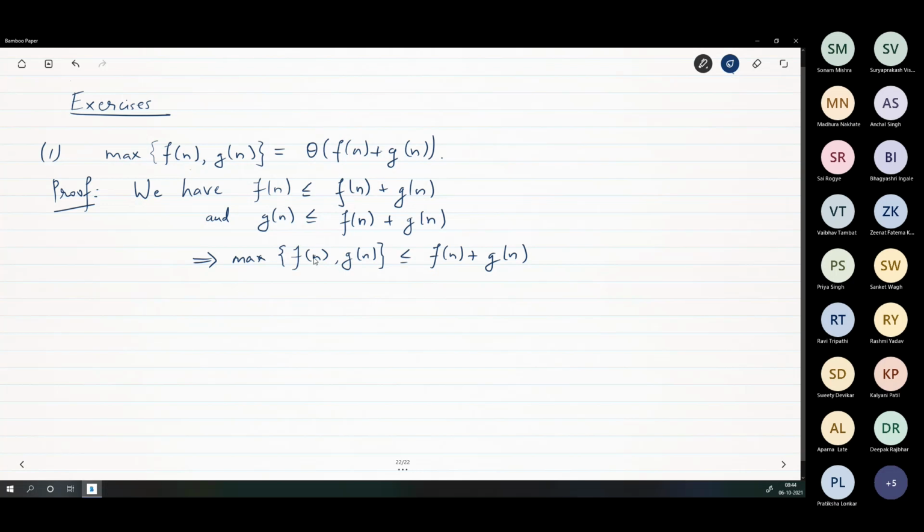Is this step clear? I'll write every step and then ask whether it is clear or not. If it's not clear, you have to stop me. Okay? Yes, sir. So this is clear, what I just wrote so far. Then can I write this?